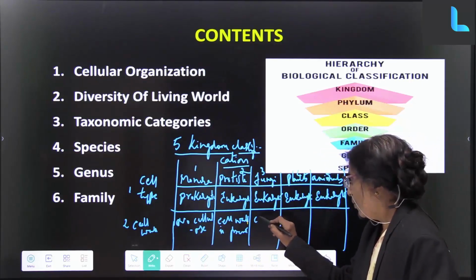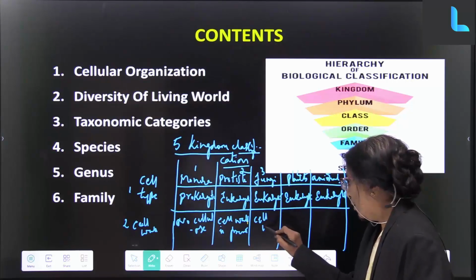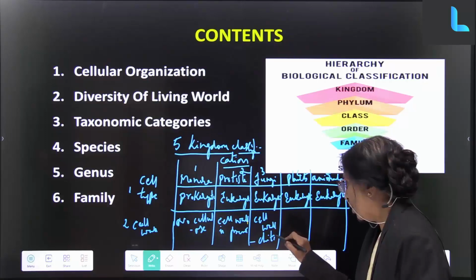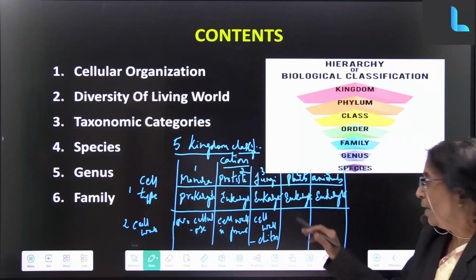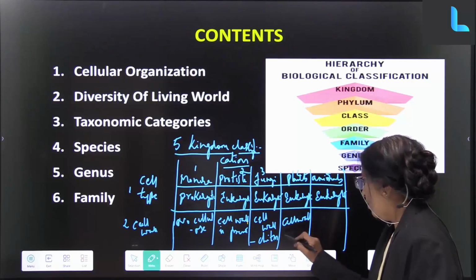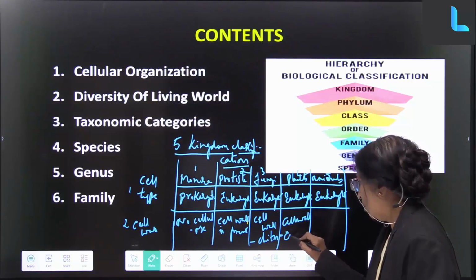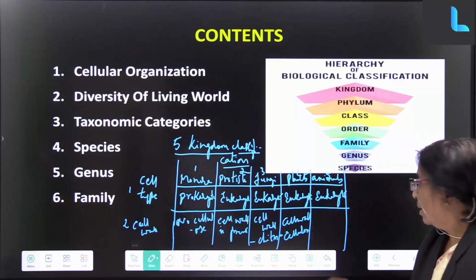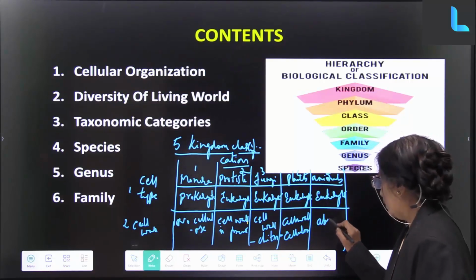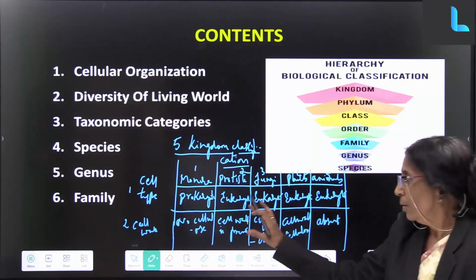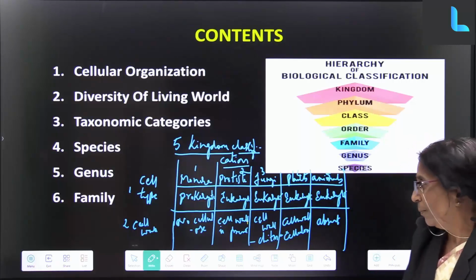In fungi, we have cell wall in certain fungi, but it is made of a material called chitin. And in case of plants, there is a regular cell wall made of cellulose. In case of animals, cell wall is absent. So this is how the cell wall is taken into consideration.